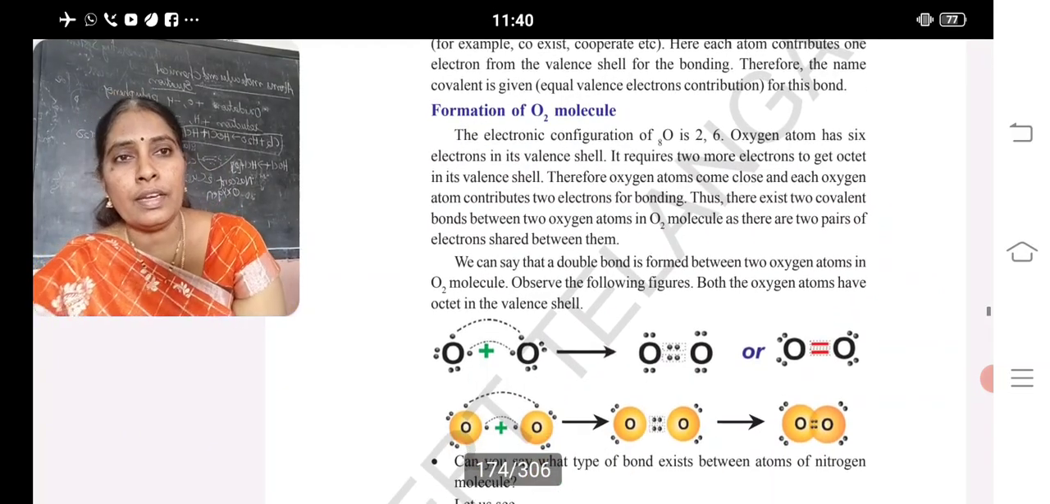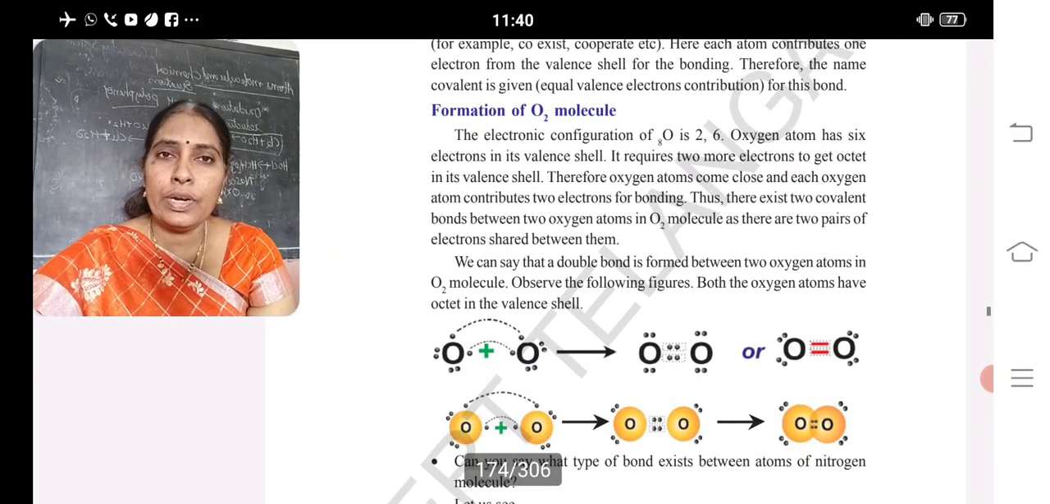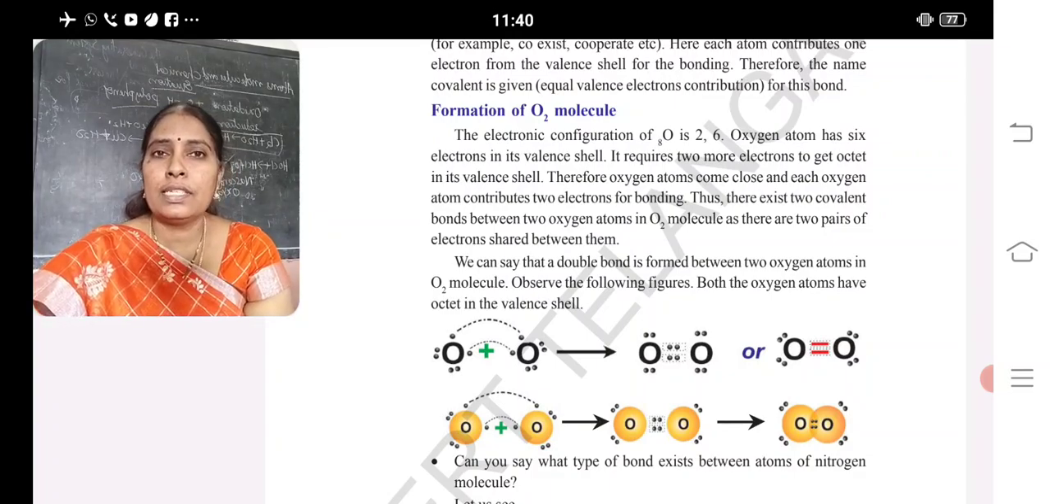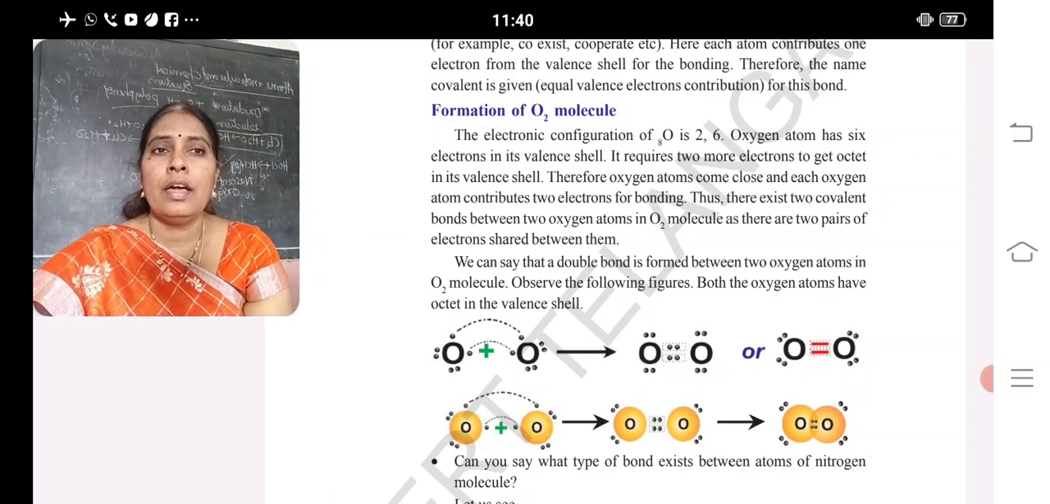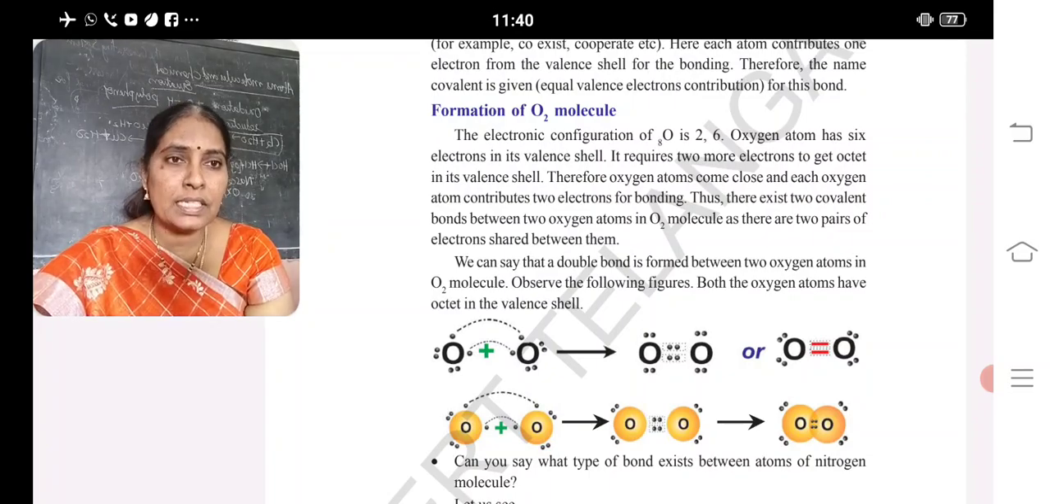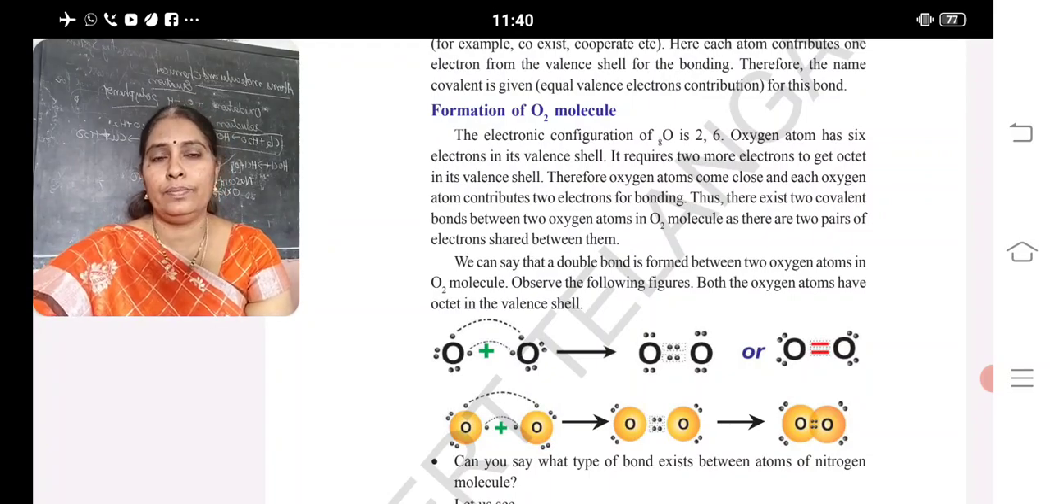Okay. Next example for covalent bond is formation of oxygen molecule. The electronic configuration of oxygen is 8. Its configuration is 2, 6. So each oxygen will have the 2 unpaired electrons, and each oxygen combines together and shares 2 electrons. There are 4 electrons and forms the bond. As it is sharing the 2 pairs, it is example for a double bond.